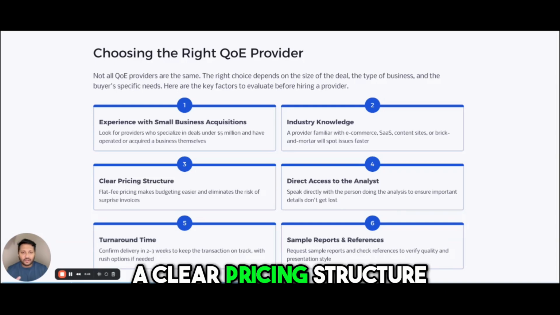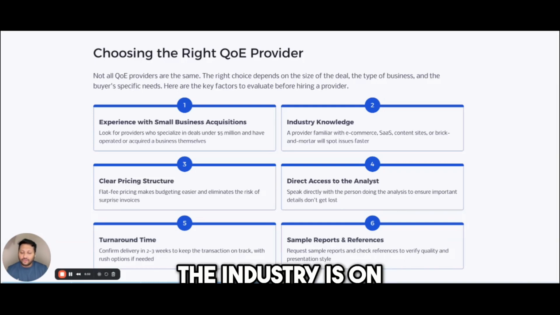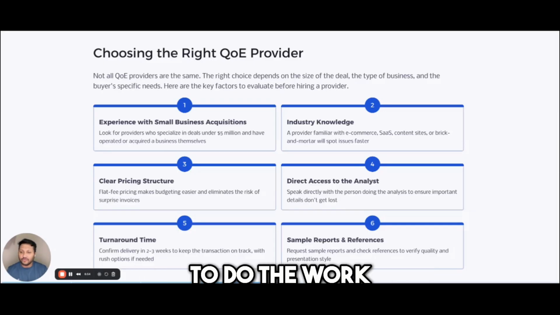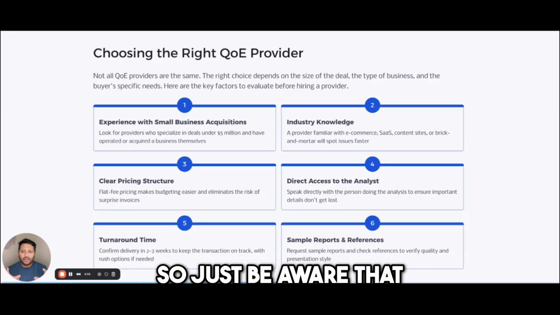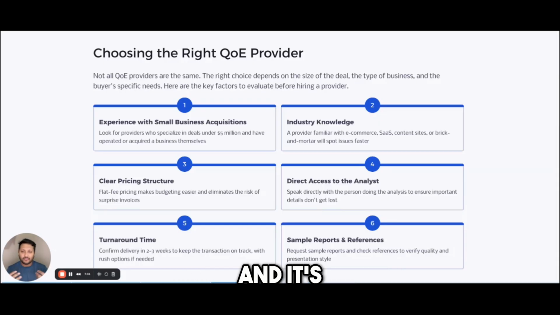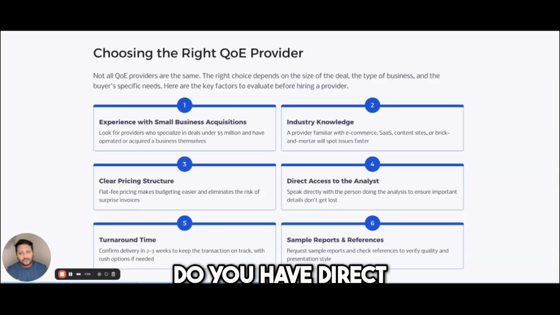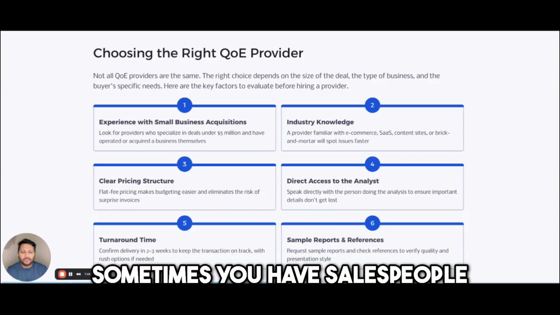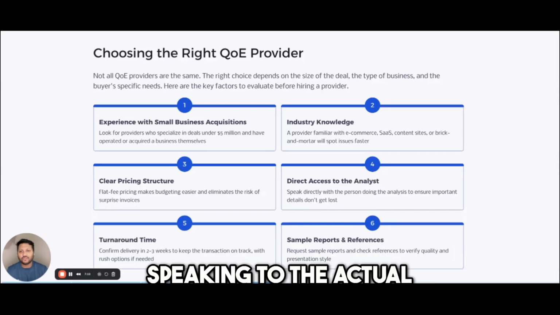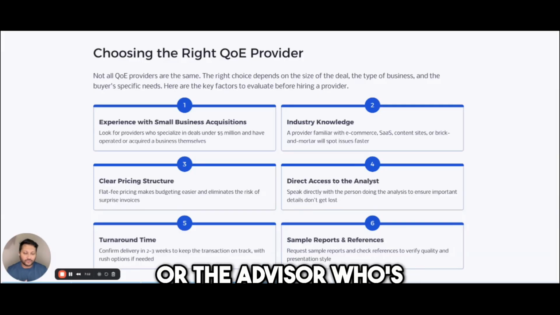Your provider should have a clear pricing structure. The industry is on a fixed fee structure, regardless of how much time it takes us to do the work. So just be aware that the pricing and your quote is upfront and transparent. Number 4, do you have direct access to the analyst? Sometimes you have salespeople in between, but really you want to be speaking to the actual person doing the work or the advisor who's going to be doing it.